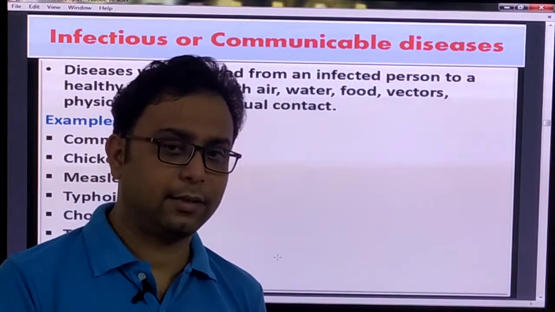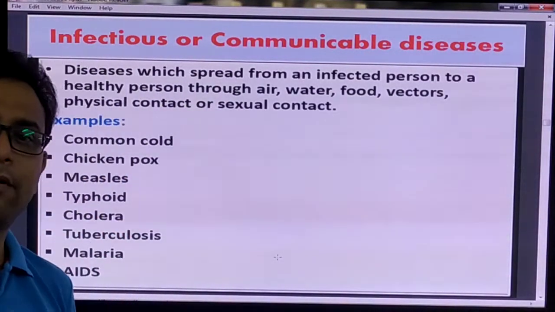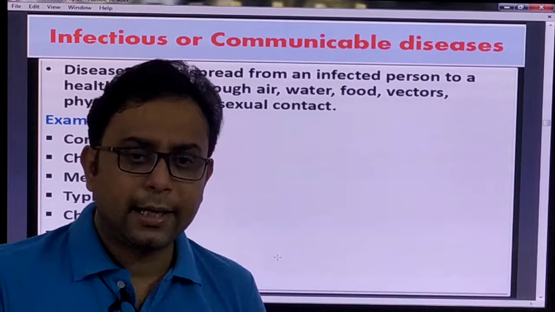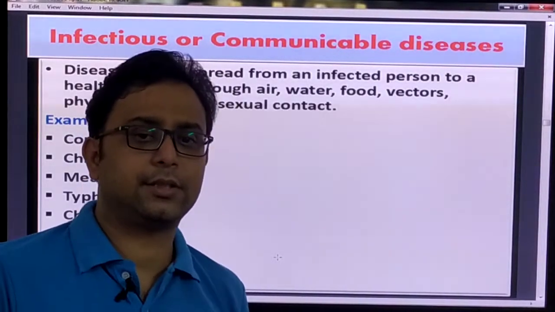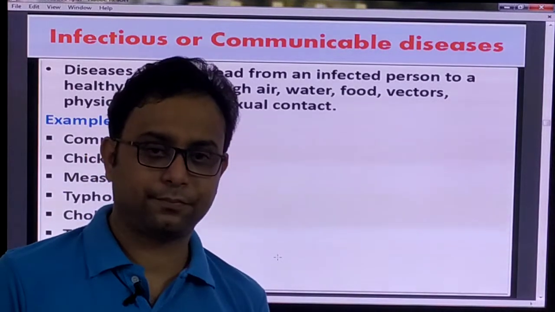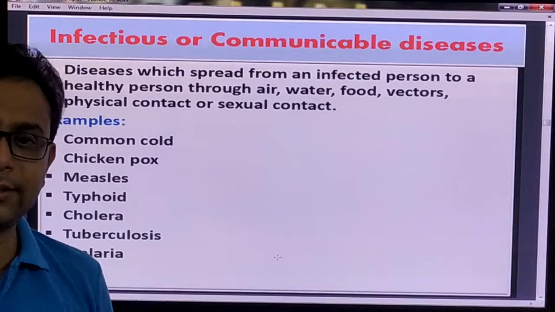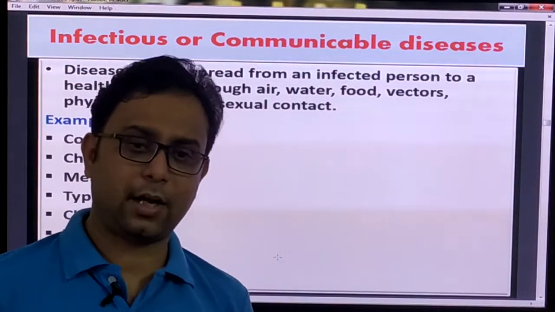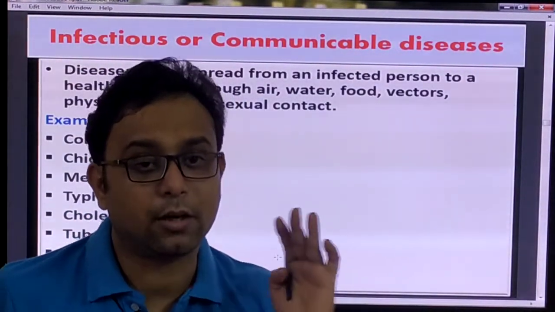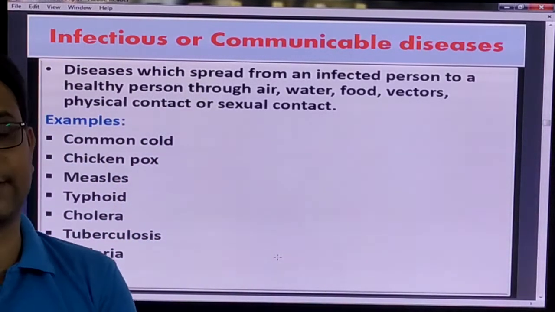COVID-19 is also a communicable disease, because that disease has spread from one person to another person. If COVID-19 were not communicable, there would be no problems. Now the whole world is suffering very harmfully from this disease, because it is communicable and spreads from one person to another.